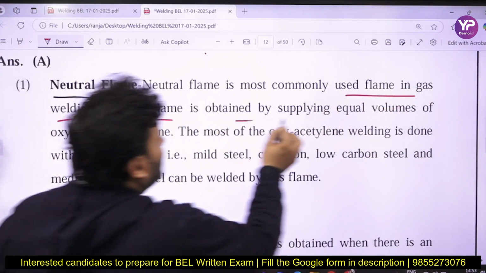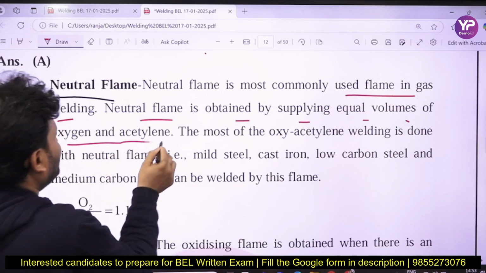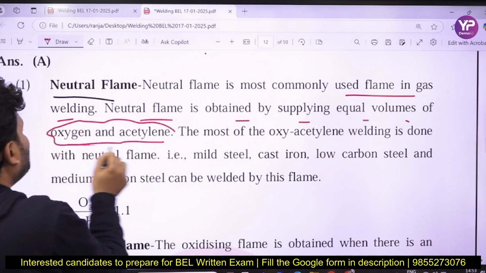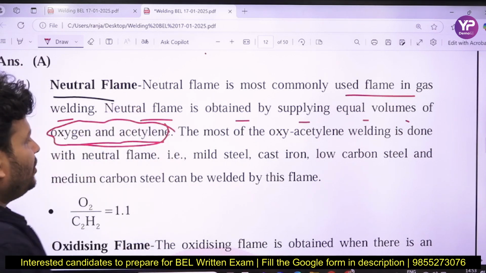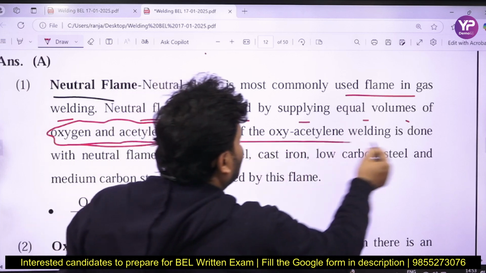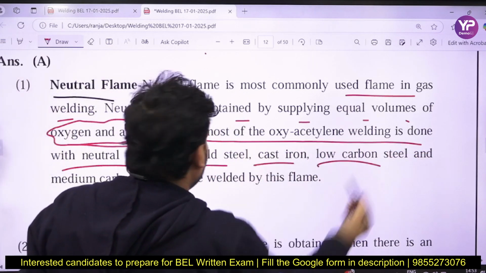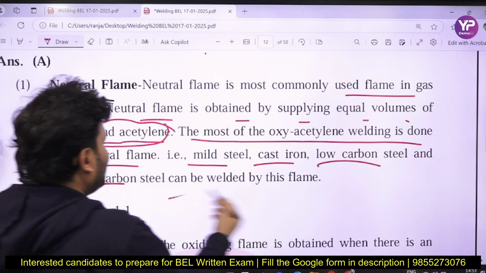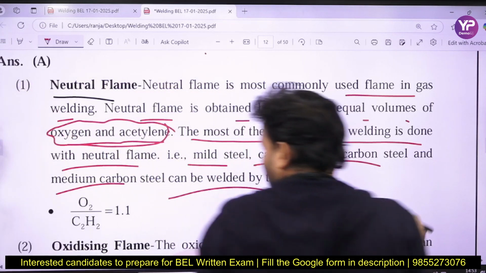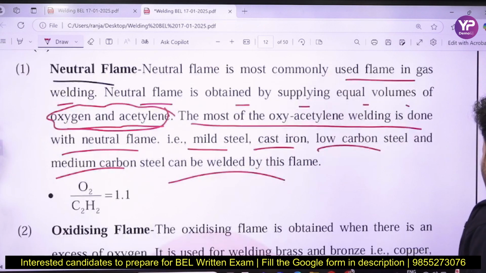It is obtained by supplying equal volumes of oxygen and acetylene. That's why oxy-acetylene gas welding of mild steel, cast iron, low carbon steel and medium carbon steel is done with a neutral flame. Here the ratio will be about 1.